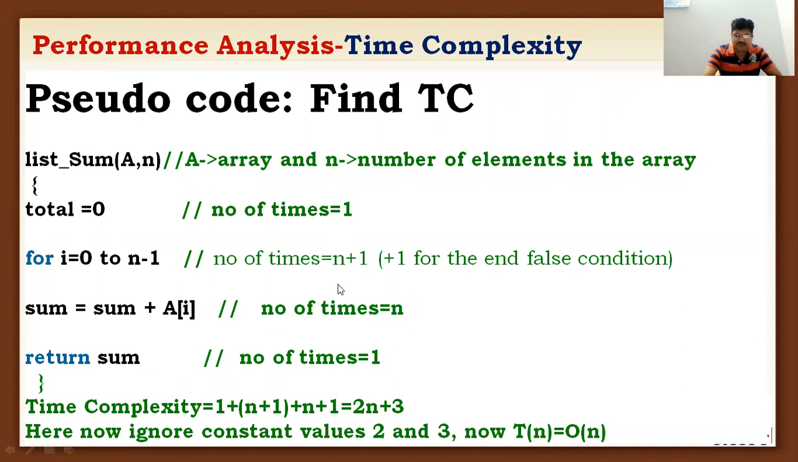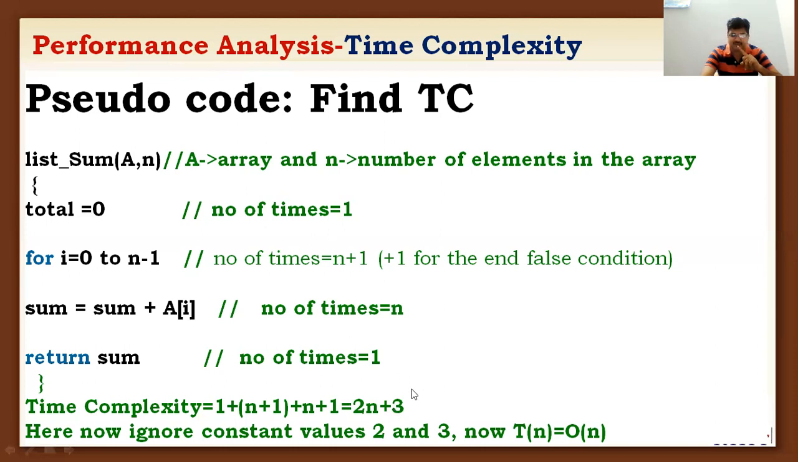This will take n number of times for executing. And again I have added this n and the return sum. The sum will be written only one time. I have added this one to here. So 1 plus n plus 1 plus n plus 1. Now total add all these. Total is 2n plus 3. You got the answer 2n plus 3. Once you sum all the number of times the algorithm can work, you will get 2n plus 3.